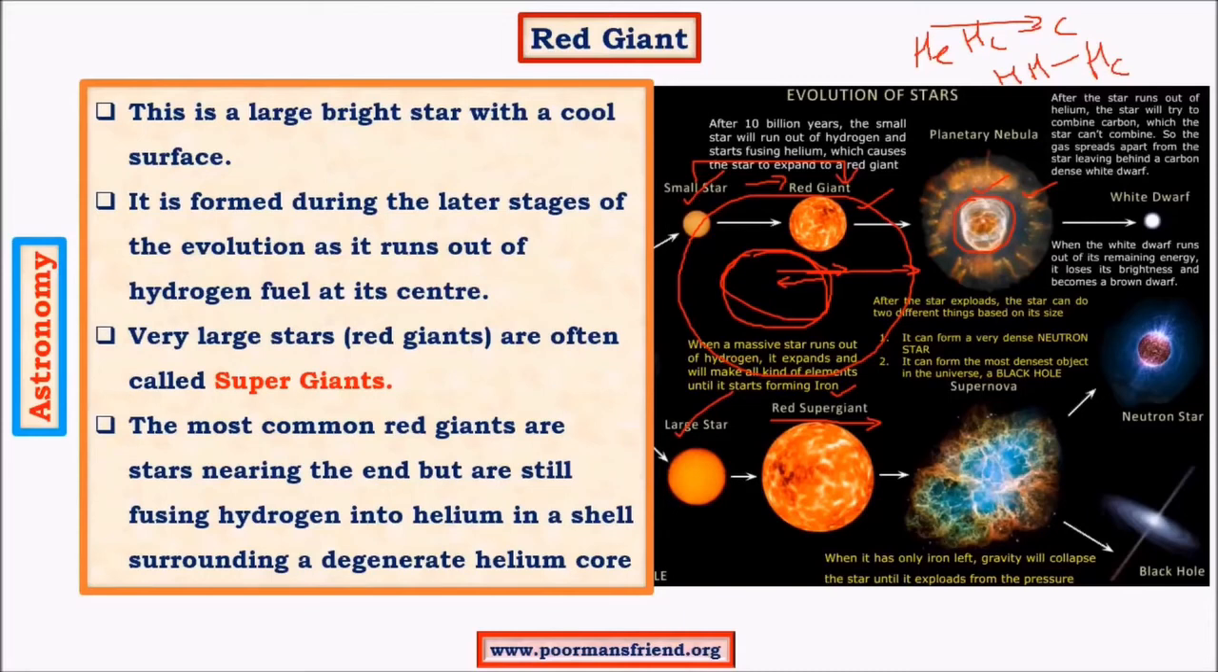A supernova releases a lot of dust and gases into space, and these dust and gases are important in the formation of new stars. So this cycle repeats. Just like in planetary nebula, we have seen that some gases escape to space, and these gases repeat this cycle of formation of stars. And after the star explodes as a supernova, there are two different things that can happen. One is the formation of a neutron star, and the other one is the formation of a black hole.